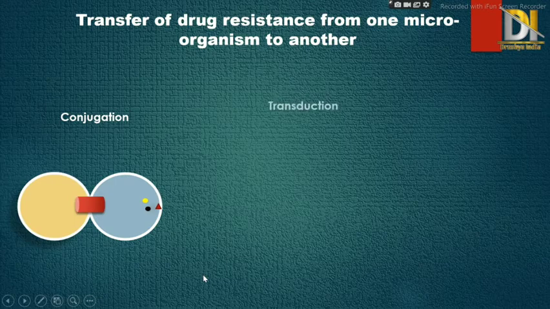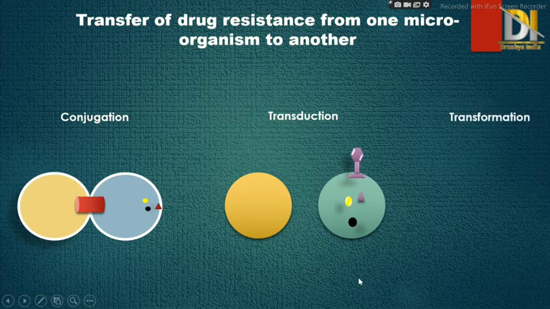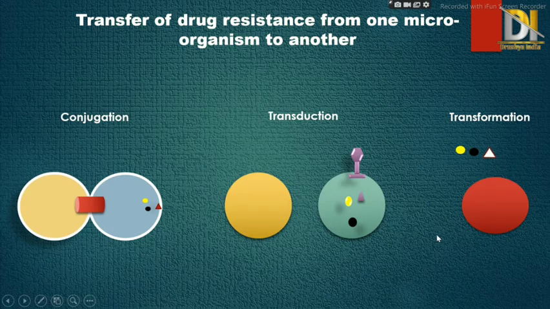Then the next one is transduction. In transduction, bacteriophage plays an important role in the transfer of resistance. Here bacteriophage has transferred resistance from one microbe to another. Then the last one is transformation. In transformation, resistance is acquired by the microorganism from the environment.